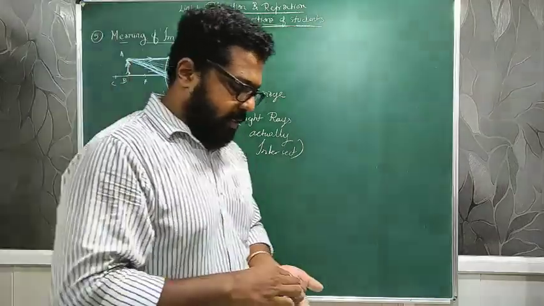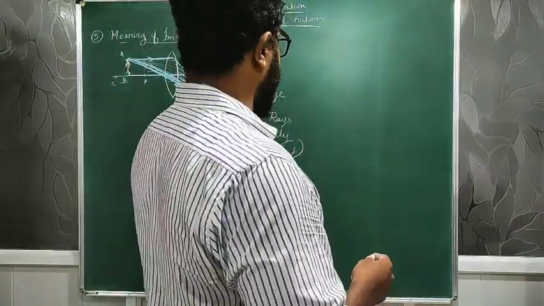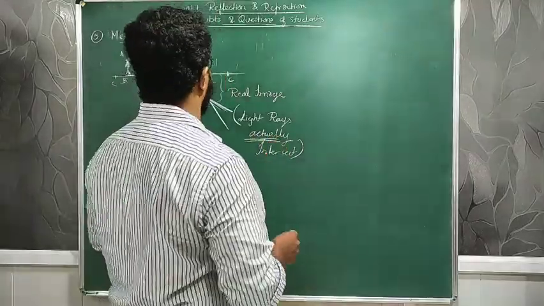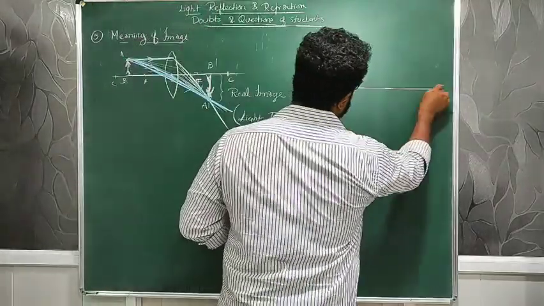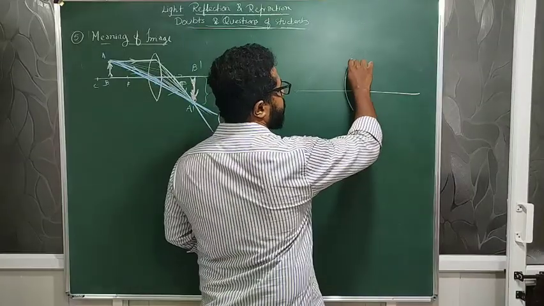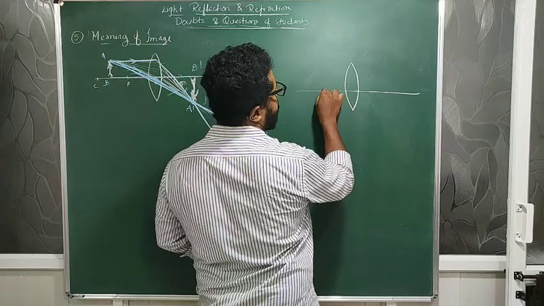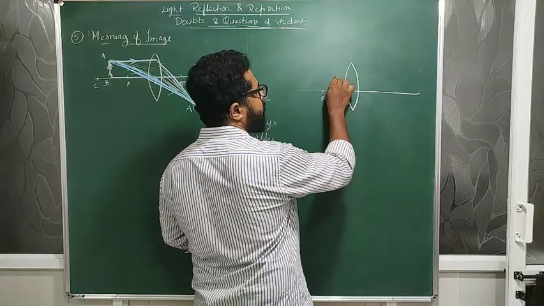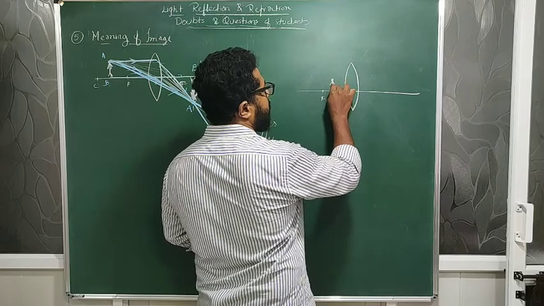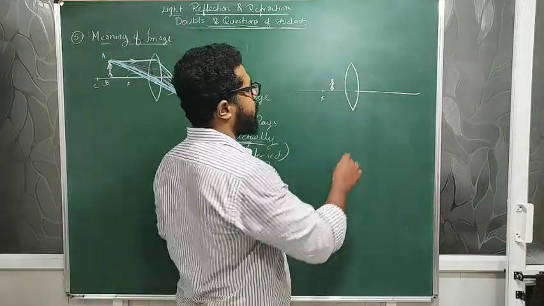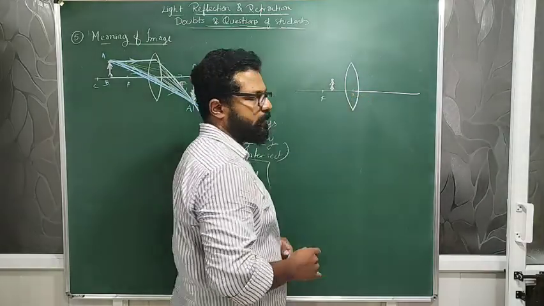Now you understand a little better why I am stressing the word actually. While I'm stressing on that, let me take another lens. I'll draw the lens, and suppose the focal point is here, and the person comes much closer than the focal length, which means he is between the optic center and the focal point.